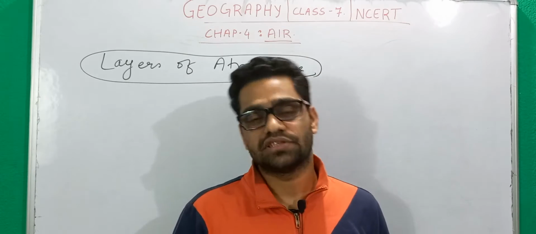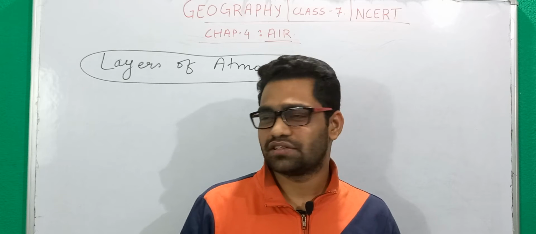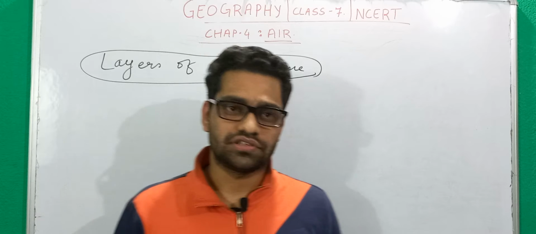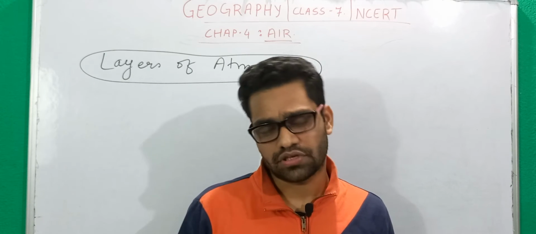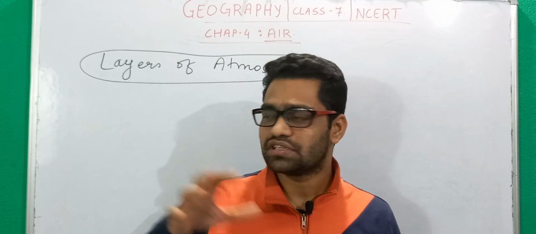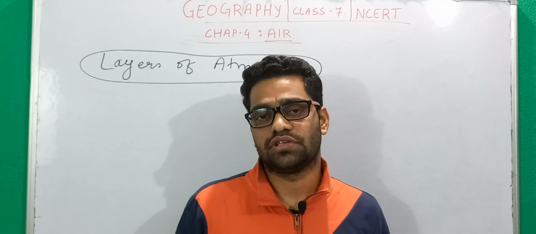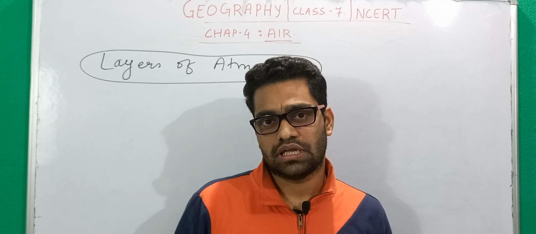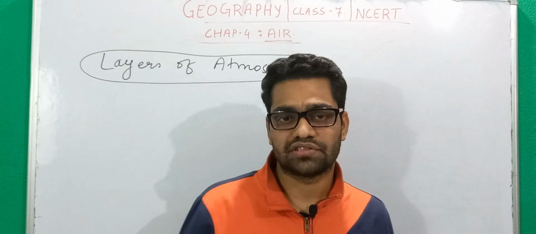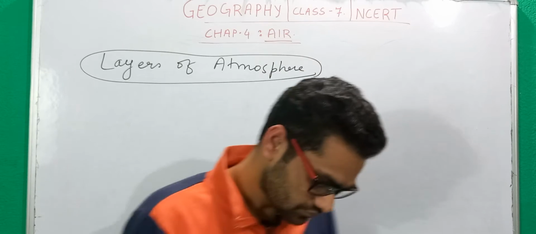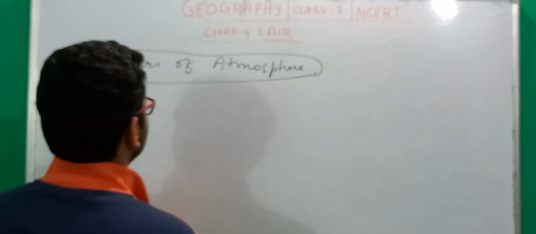When we look upward in the sky, you find clouds everywhere and the sky is blue, and all those things you observe. But this atmosphere that we see is just the one layer of the atmosphere in which we live, and above that layer there are other layers that have distinctive properties from the layer in which we live. So let's understand this. For understanding the layers of atmosphere, let's first write it.